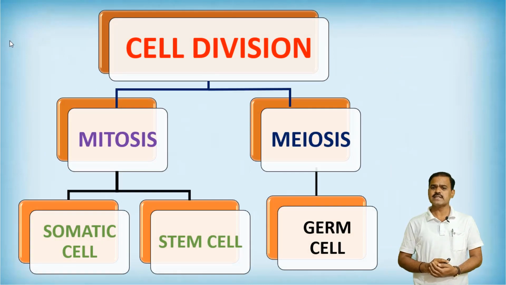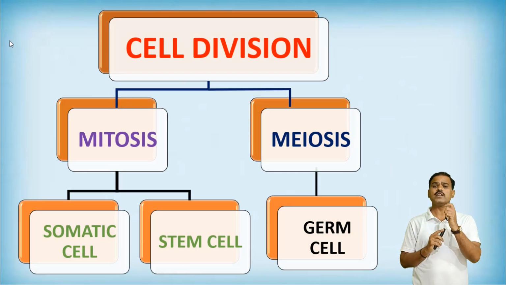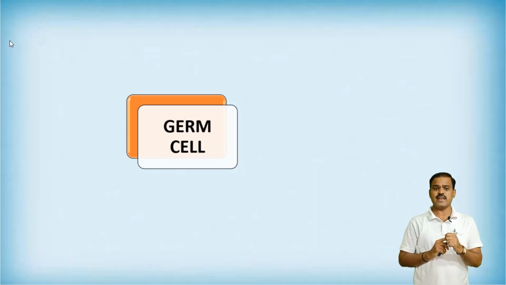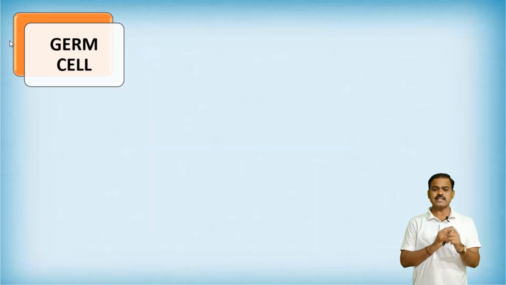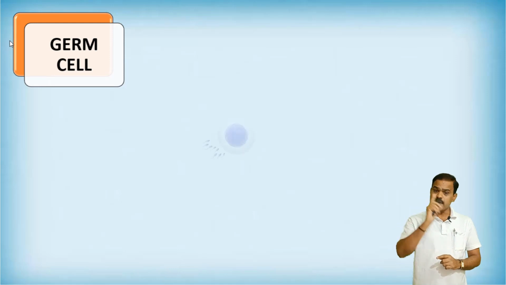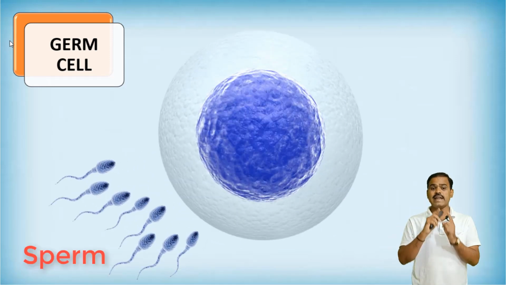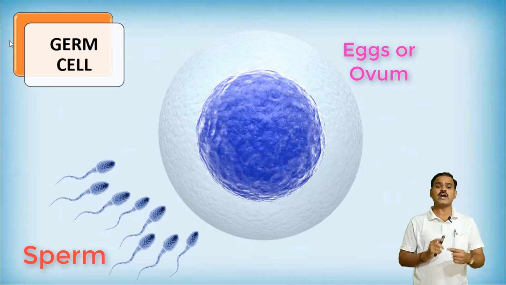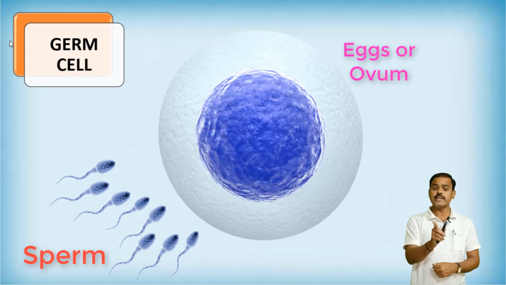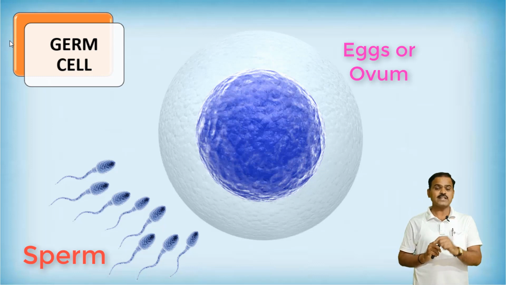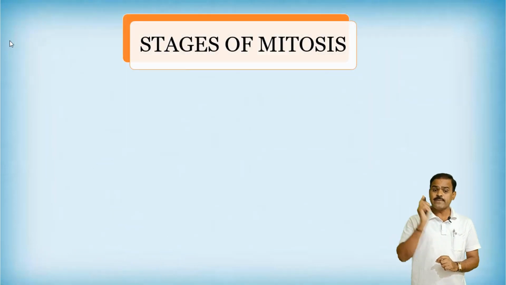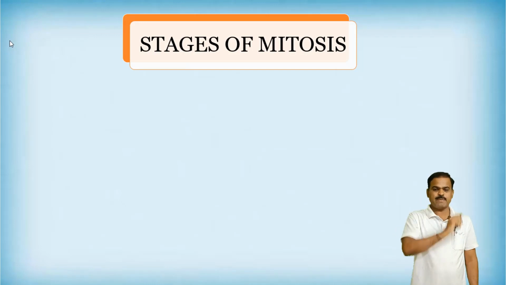What about meiosis? Meiosis occurs in germ cells or sex cells. In the sex cells there are male and female chromosomes. From the male, they are called sperm, and the eggs are ovum, which we get from the female. You are looking at that picture. Dear students, but what exactly are we going to discuss here? We are concentrating only on the different stages of mitosis and how cell division takes place.